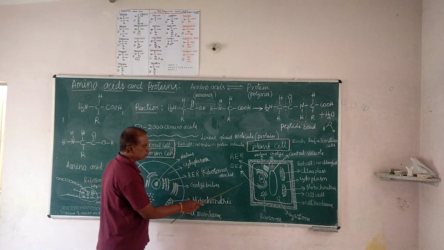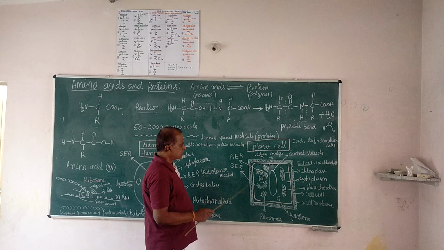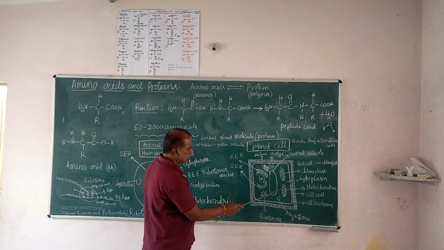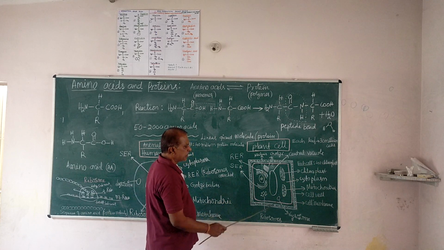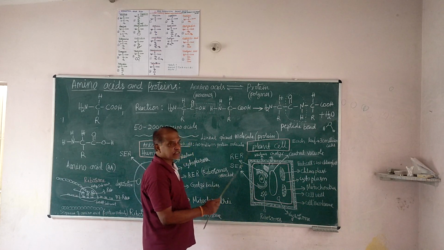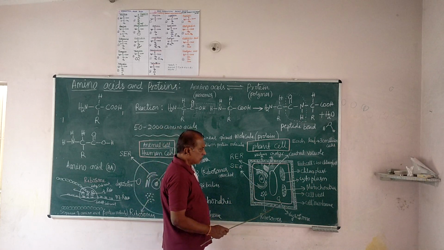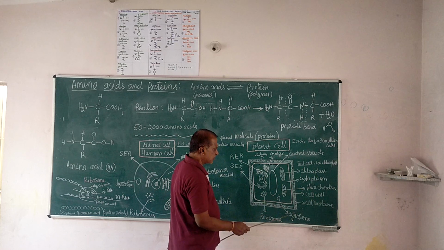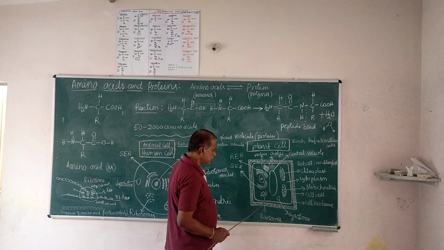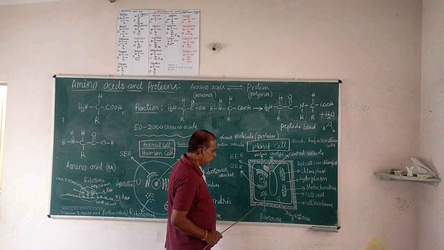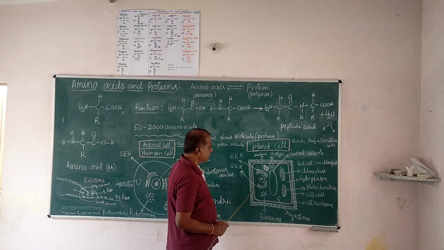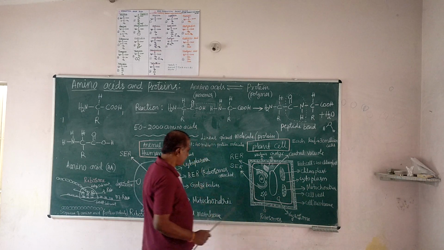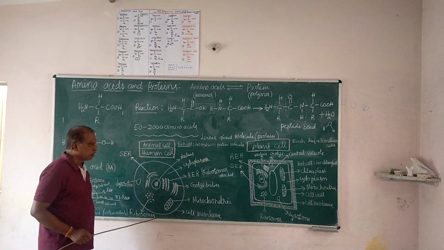Here also the same organelles are present: the nucleus, Golgi bodies, and the cytoplasm, the fluid material containing soluble contents in water. And mitochondria as in the animal cell. The difference is the cell wall. And lysosomal bodies. Ribosomes are present in the cytoplasm and on the endoplasmic reticulum. Lysosomes are bags containing enzymes.